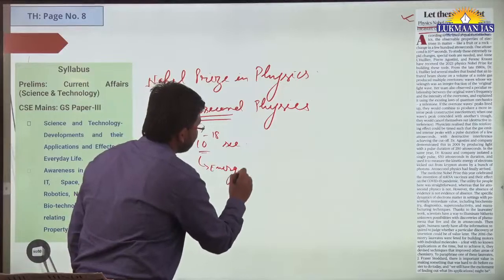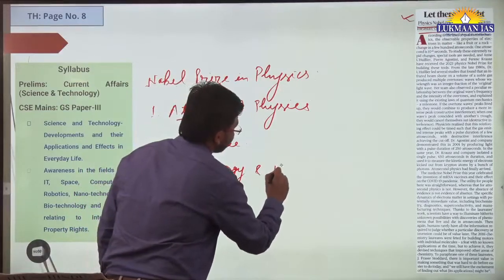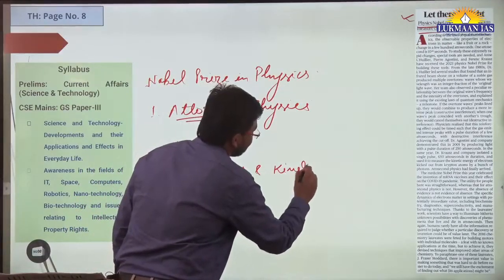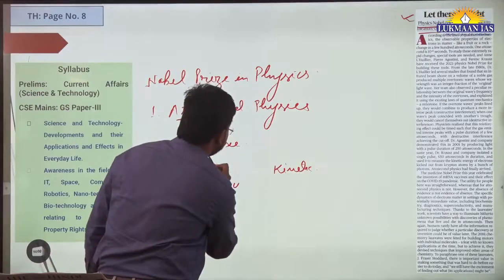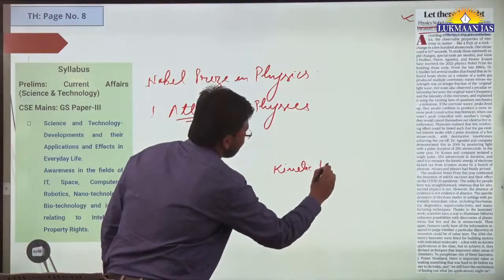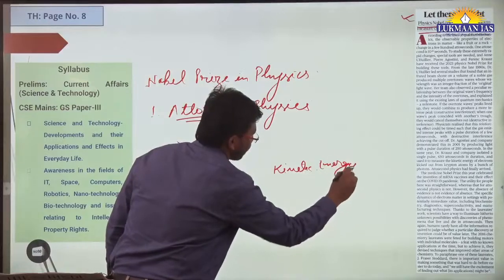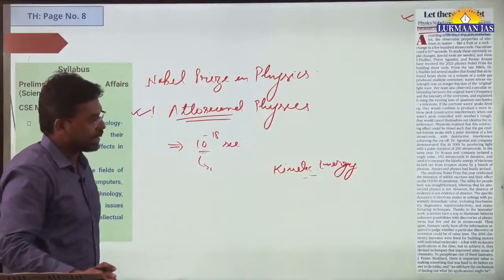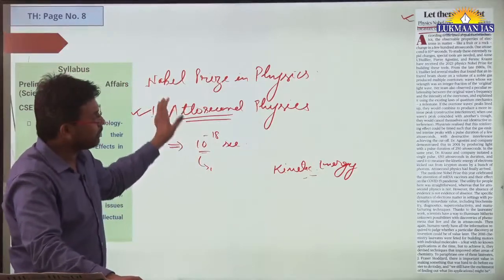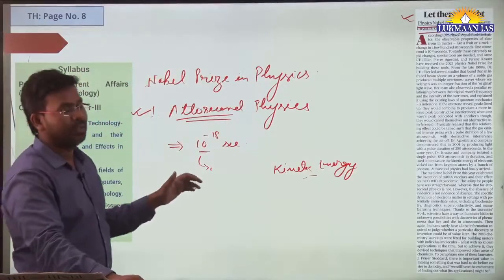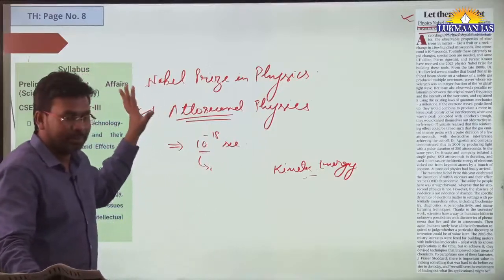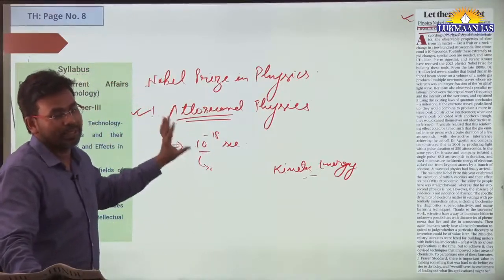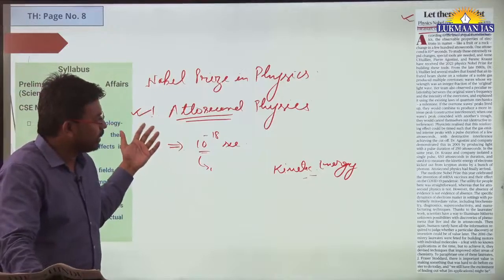They have measured the kinetic energy basically. So this attosecond physics is a new field of physics, right? For this, these people have been awarded. In this article, they have talked about let there be light, let people get their Nobel in this field, and it is a good achievement.